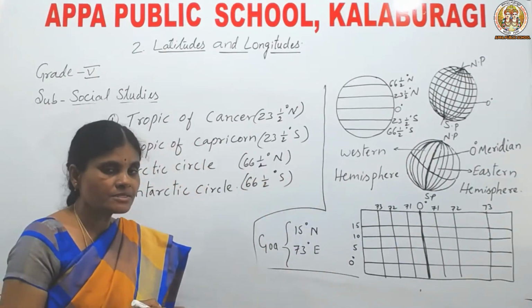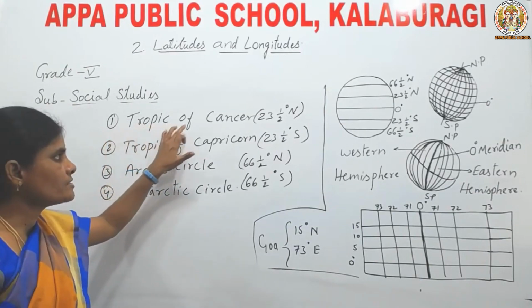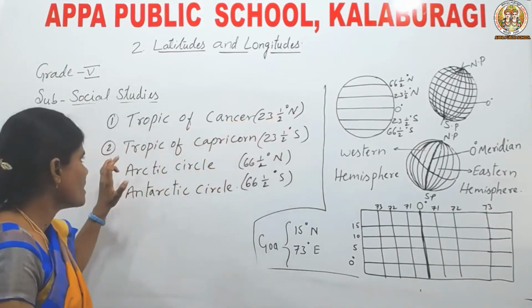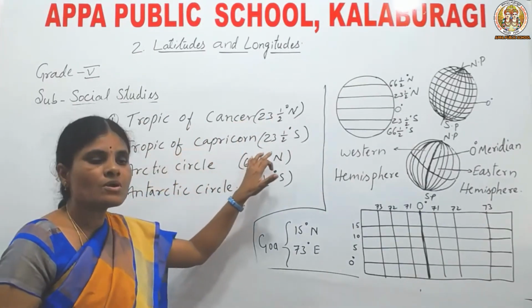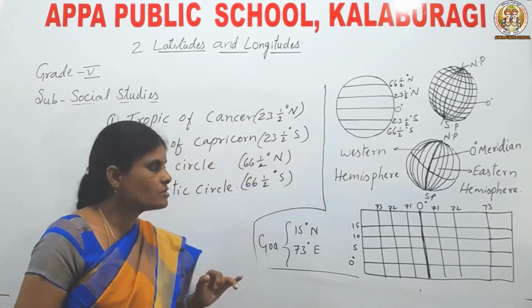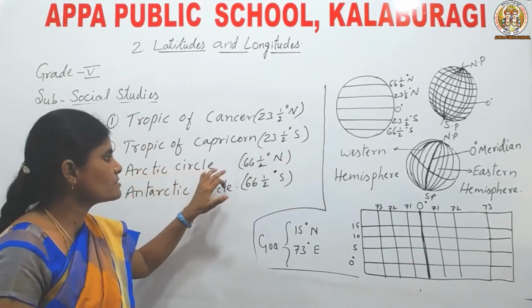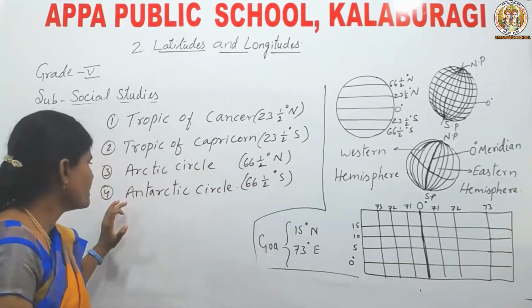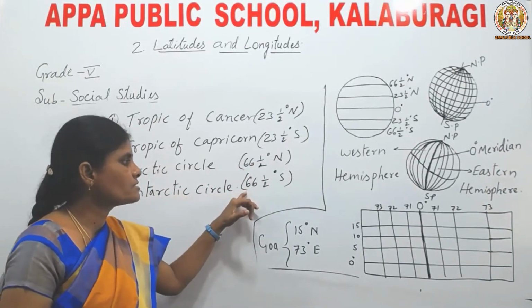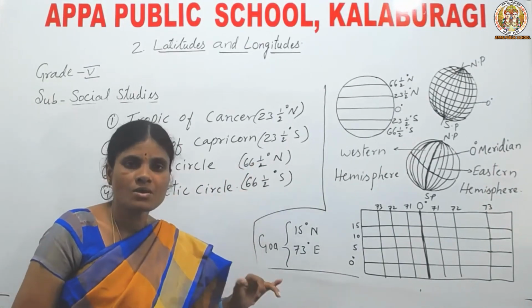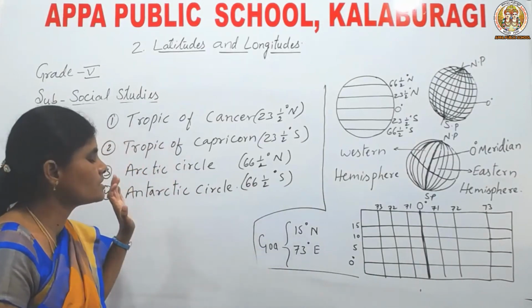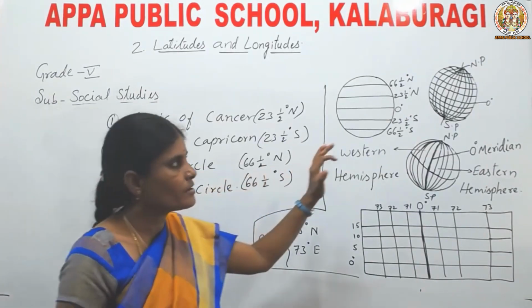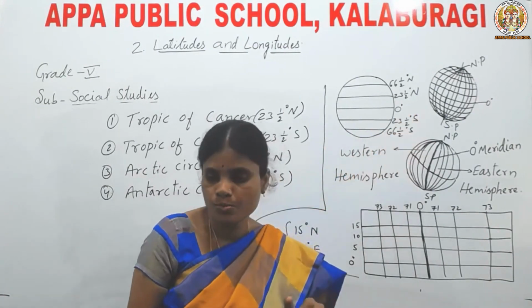I repeat once again, children. Tropic of Cancer is also called 23.5 degree north latitude. The Tropic of Capricorn is also called 23.5 degree south latitude. Arctic Circle is called 66.5 degree north latitude. And Antarctic Circle is also called 66.5 degree south latitude. Understood, children? These are the 4 important latitudes we have other than equator, north pole and south pole.